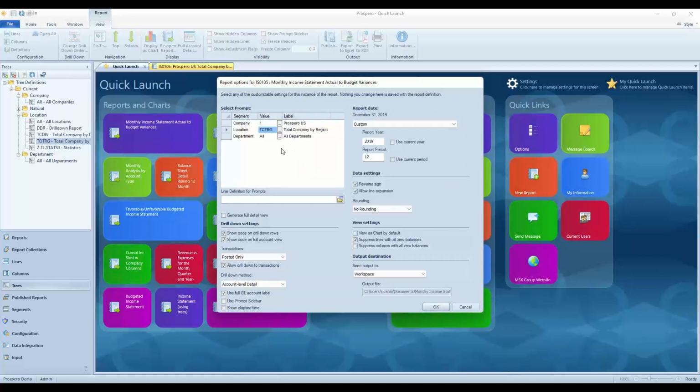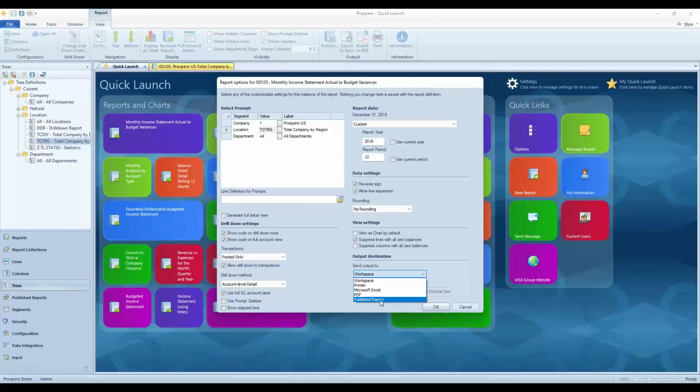Now, in addition to the prompts at the top left here, we'll fill in the date I want to run the report for, the year and the period, and your output at the bottom. Workspace just opens up the report in a new tab once it processes. Or, you could send this directly to the printer, directly to Excel, directly to PDF, or to a published report.